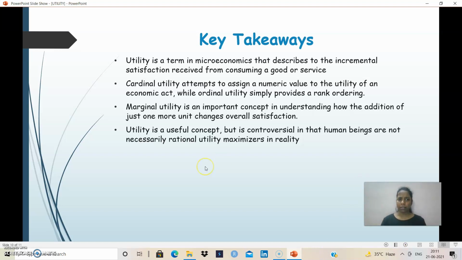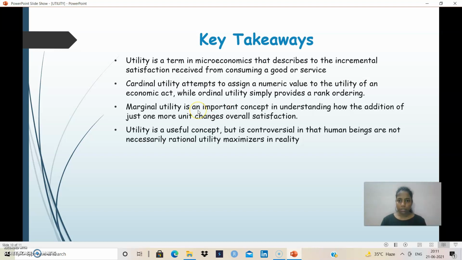Concluding, let us go through the points we have understood. Utility is a term in microeconomics that describes the incremental satisfaction received from consuming a good or service. Cardinal utility attempts to assign a numerical value to the utility of economic goods, while ordinal utility simply provides a rank ordering.